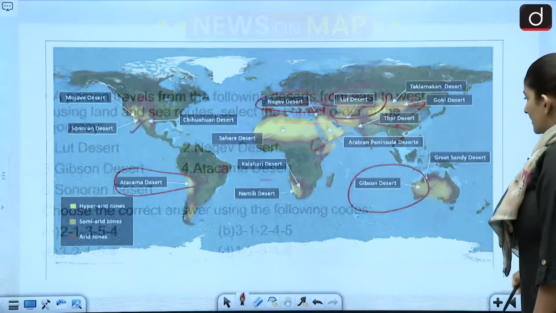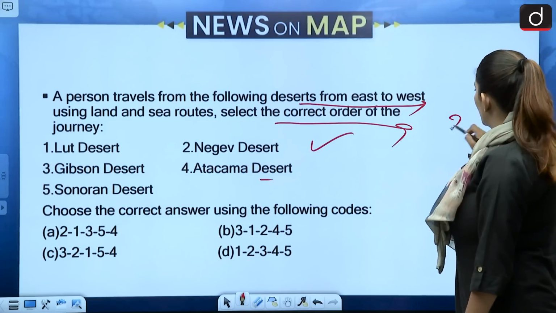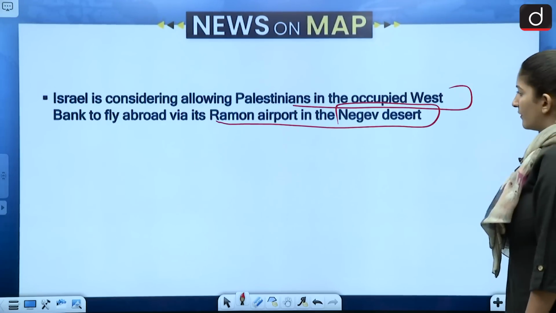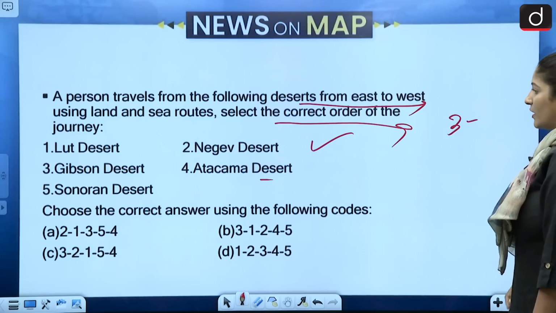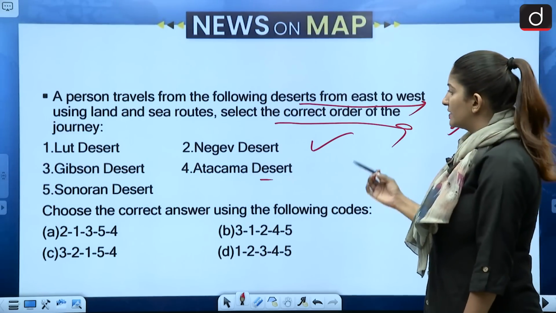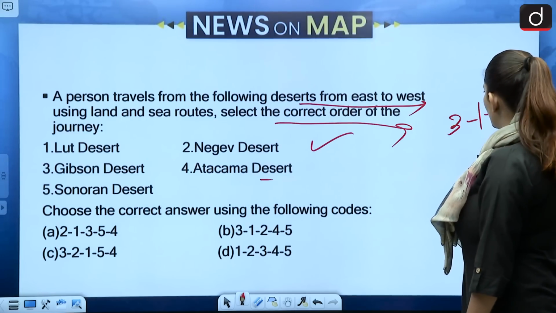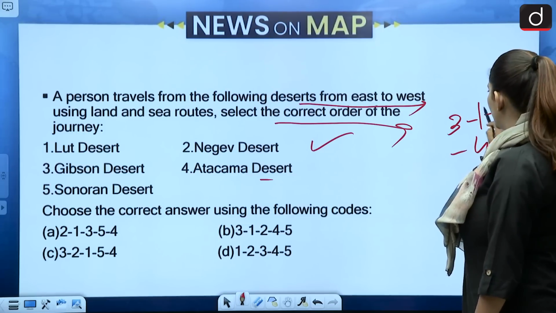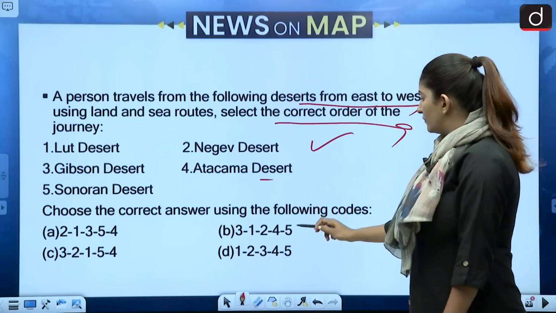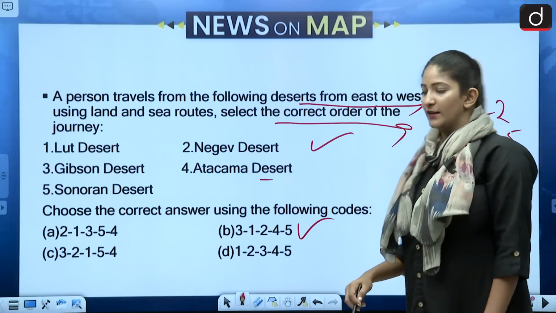So Gibson is first. Then after Gibson, we have Lut and Negev. So that is, of course, first and second. 3, 1, 2. And then we have Atacama, and then we have Sonoran. 3, 1, 2, 4, 5. Option B is the correct answer.